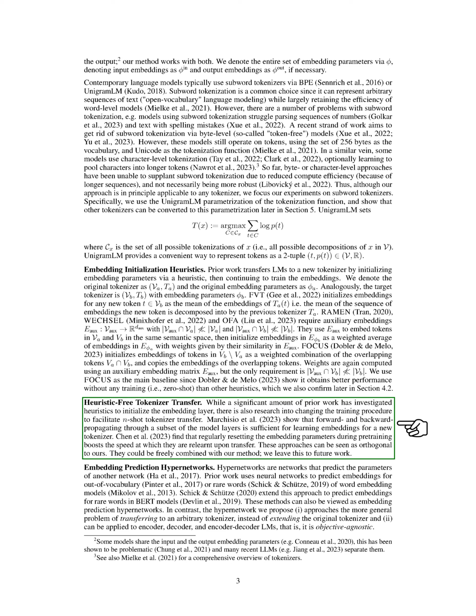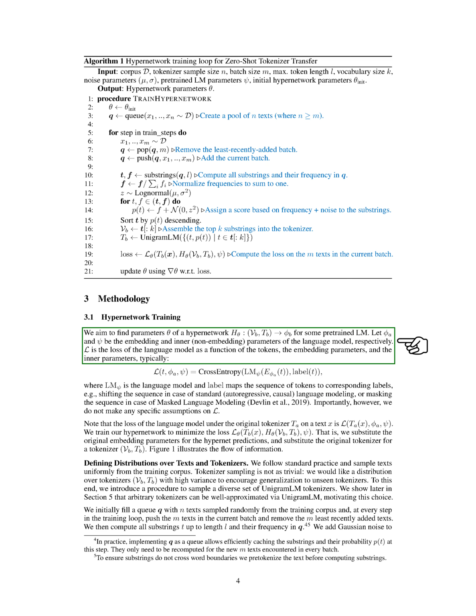Section: Methodology. In this section, we aim to explain our methodology for training hypernetworks. We want to determine the parameters theta of a hypernetwork h_theta that maps input V_b, T_b to output phi_b for a pre-trained language model. Let phi_a and psi represent the embedding and inner parameters of the language model, respectively. The loss function L of the language model depends on tokens, embedding parameters, and inner parameters, typically calculated as the cross-entropy between the model's prediction and the actual label for a given token.